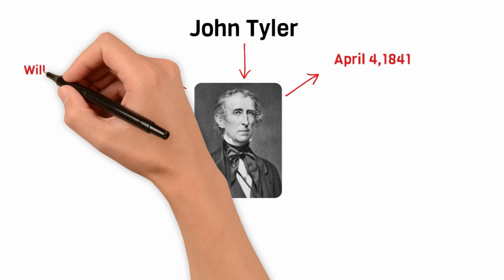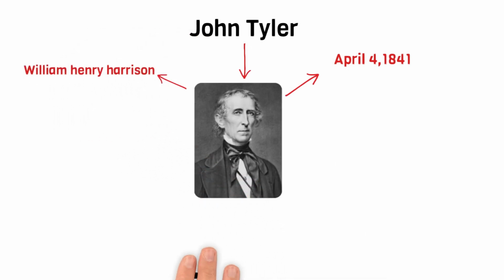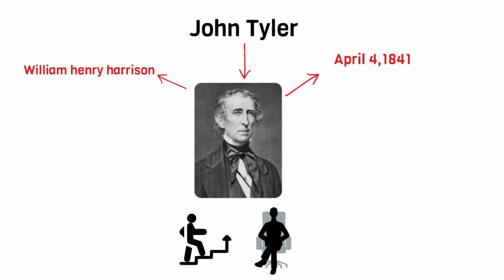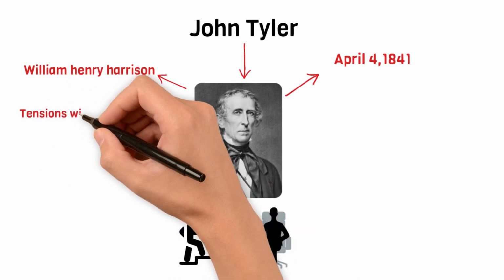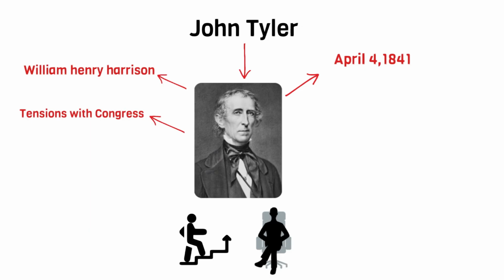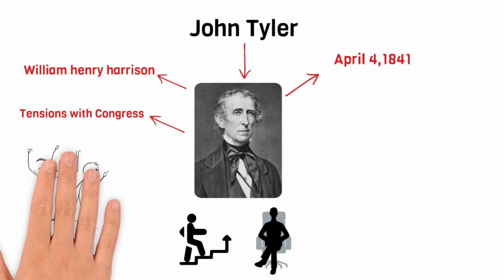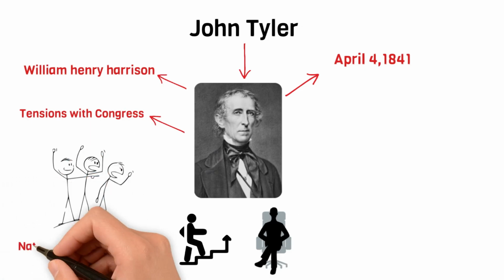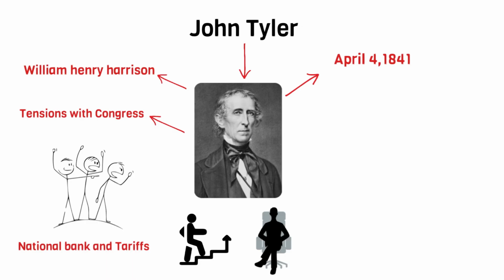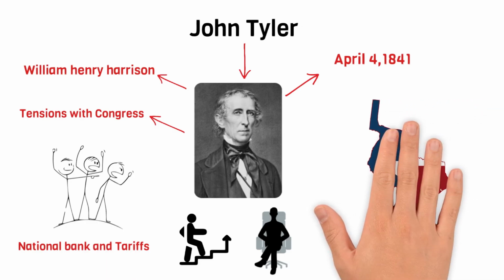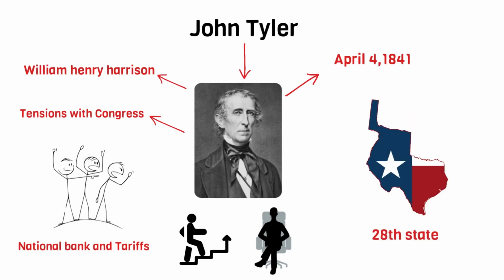John Tyler. John Tyler became the 10th president of the United States on April 4, 1841. Following the death of President William Henry Harrison, Tyler was the first vice president to succeed to the presidency after the death of a sitting president. His presidency was marked by tensions with Congress and his own political party, as Tyler often clashed with his fellow Whigs over issues such as the National Bank and tariffs.